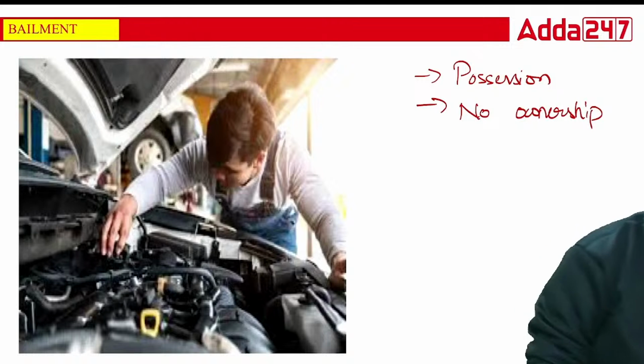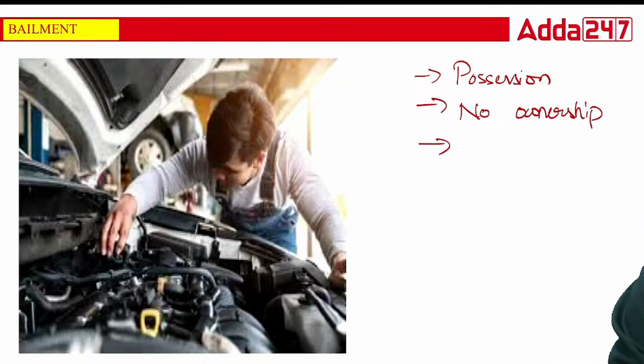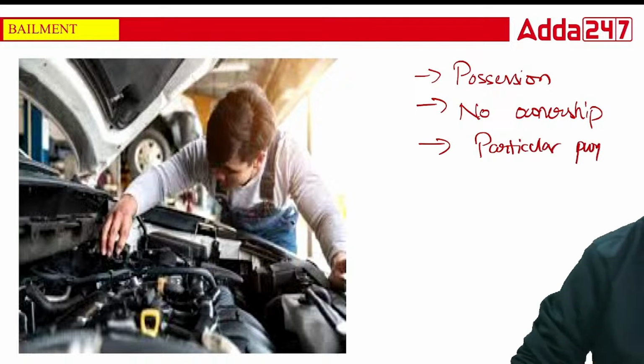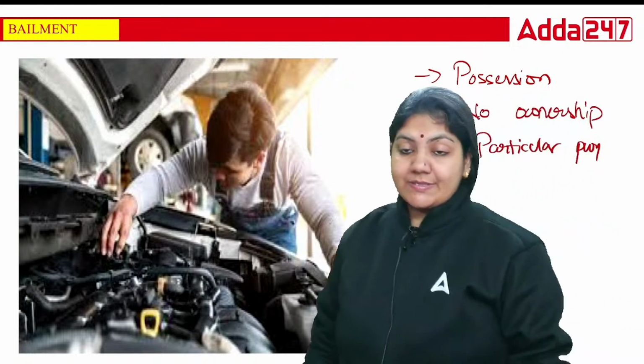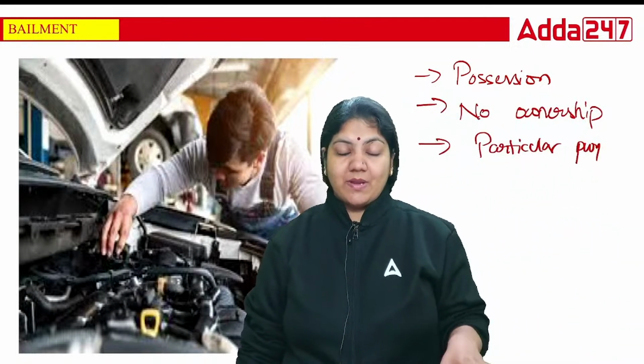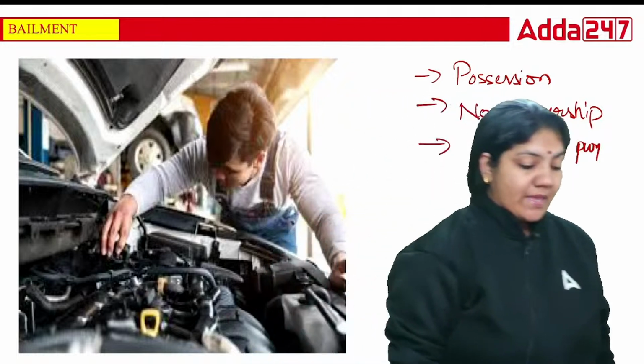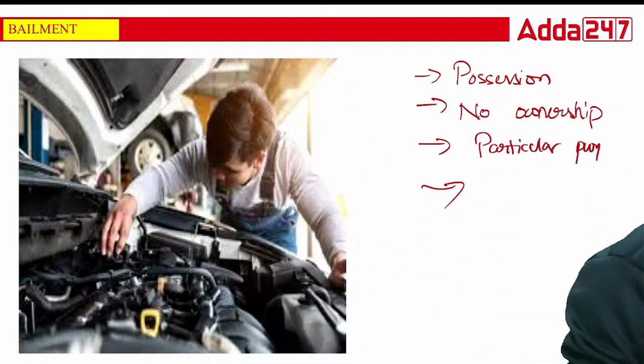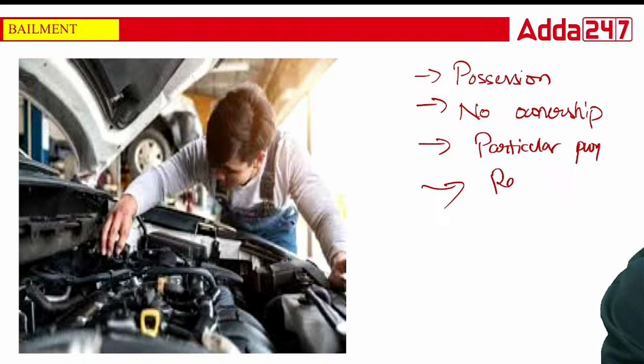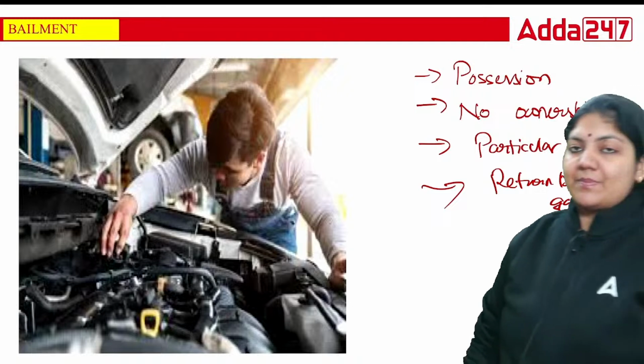A person has given the car to the mechanic, and this is for a particular purpose. In this example, the purpose is to repair the car. So in bailment, there should be some purpose. Then when the purpose is accomplished, the goods must be returned back. So this is the example of bailment.